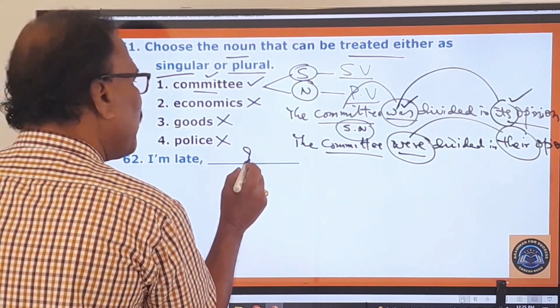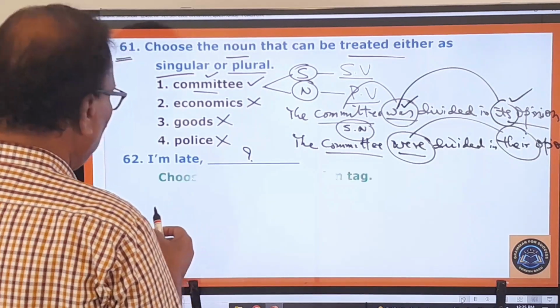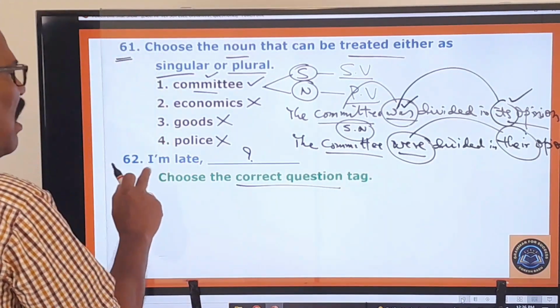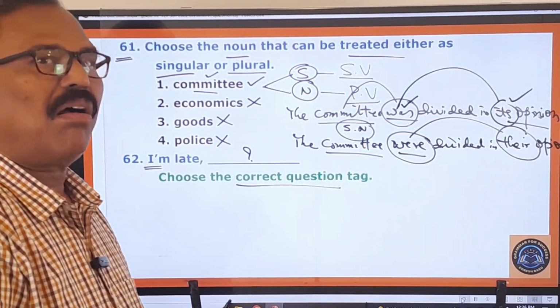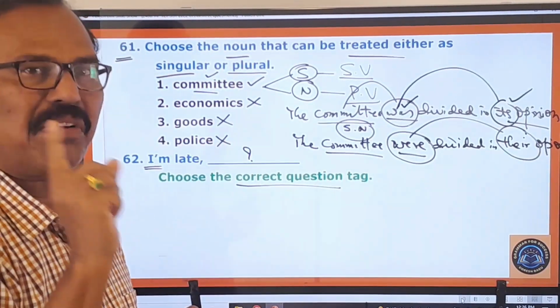Some blank is given here. What is to be used in that blank? Let us see that. What is the examiner asking you to do? Choose the correct question tag for this sentence: I am late. Remember, on the topic of the question tag, I have made a wonderful video.